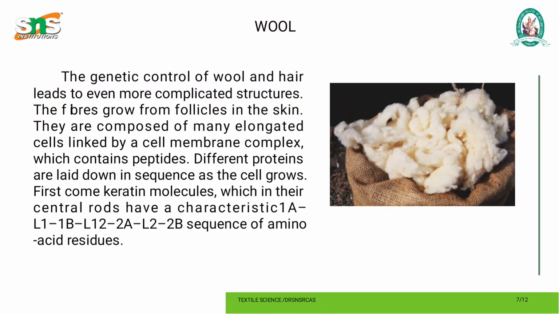Wool: genetic control of the wool or hair leads to even more complicated structures. The fibers grow from the follicles in the skin. They are composed of many elongated cells linked by a chain membrane complex which contains peptides and different proteins, laid down in a sequence as all the cells grow. First come keratin molecules, which in their central rods have a set of characteristics 1A, L1, 1B, L12, 2A, L2 and 2B. This is a cross-polymer structure, a sequence of amino acid residues.